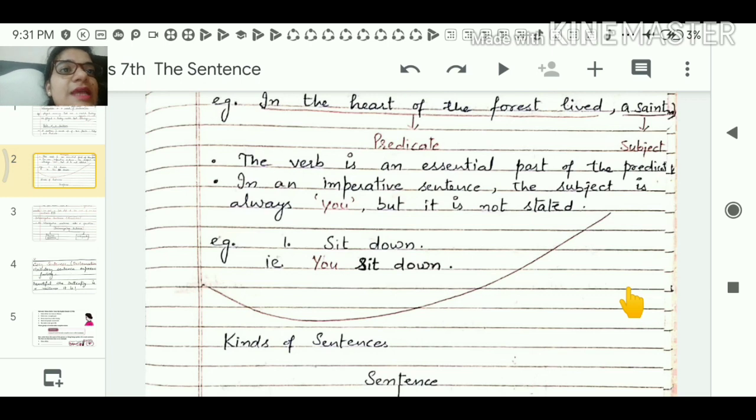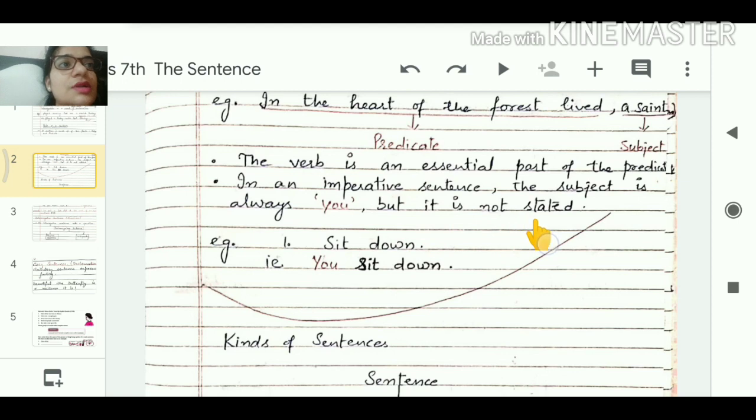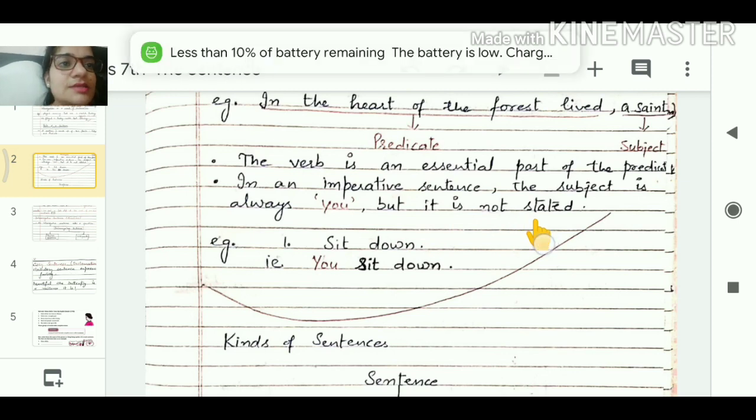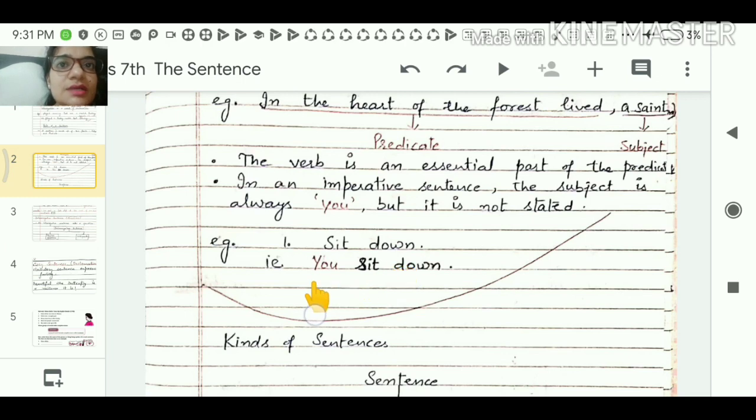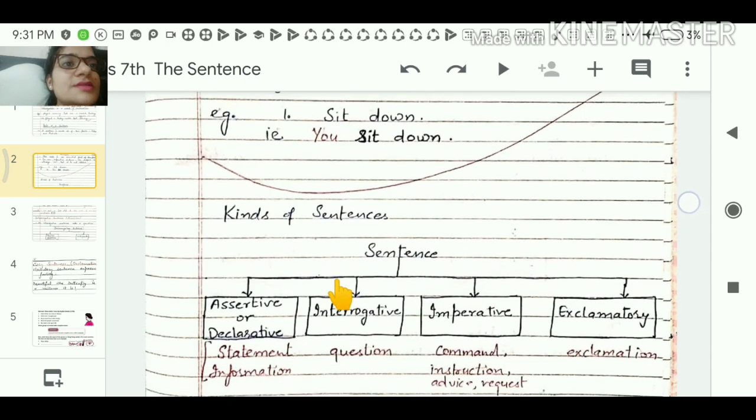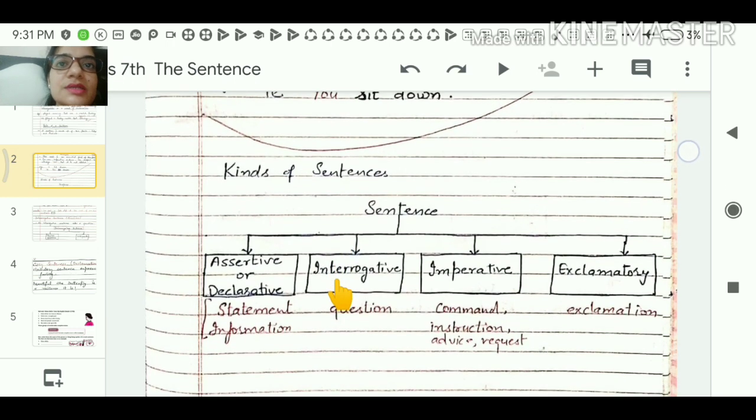Next, the verb is an essential part of the predicate. In an imperative sentence, the subject is always you, but it is not stated. Suppose, sit down. It's obvious, it's understood: you sit down. So you is not being stated here, but it is understood.